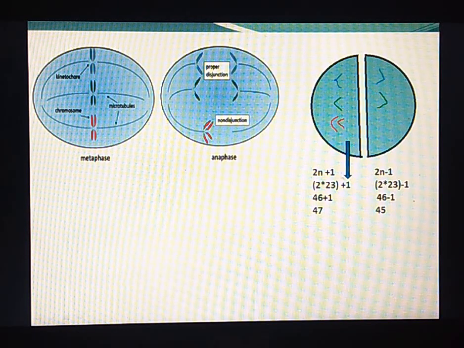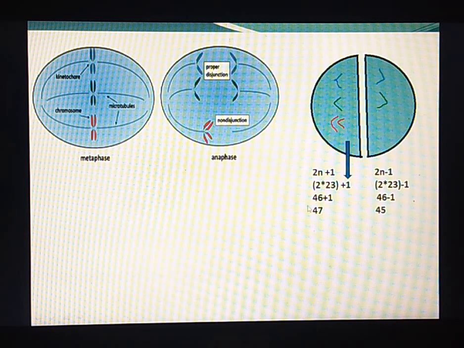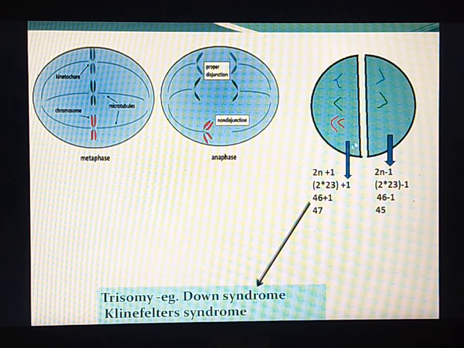So this individual will get one extra chromosome. And the individual who lacks one chromosome will have one less chromosome in the cells, so altogether there will be 45 chromosomes. This condition is called trisomy, wherein one extra chromosome is seen.